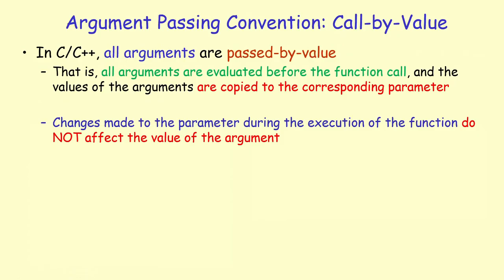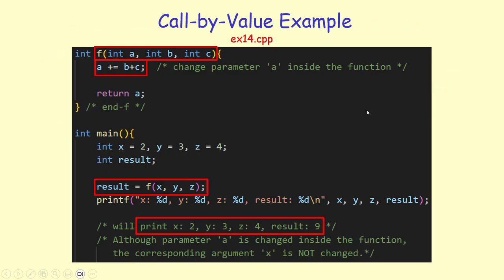In C and C++, all arguments are passed by value, which means that all arguments are evaluated before the function call, and the values of these arguments are copied to the corresponding parameter. That also means that the changes made to the parameter during the execution of the function do not affect the value of the argument. So let's look at an example.